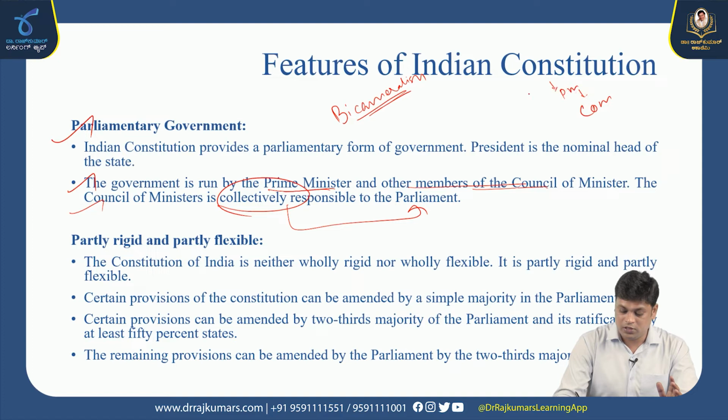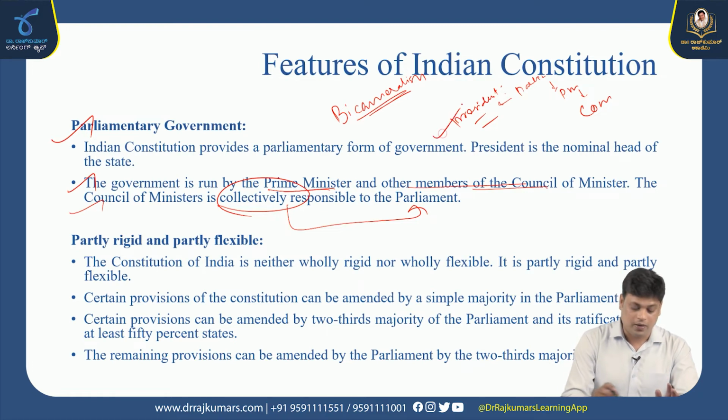So the Prime Minister is responsible to the Parliament, and the President is the head of the state, the executive head of the state. Okay, which is known as the parliamentary form of government. Whatever law or bill the council of ministers introduces in the parliament has to get the assent from the President of India. Okay, right. So that is known as the parliamentary form of government, which we are practicing from the British government.